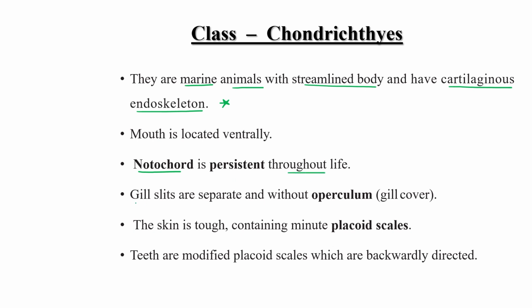Gill slits are separate and without operculum, means gill cover. Their skin is tough, containing minute placoid scales. Teeth are modified placoid scales which are backwardly directed.